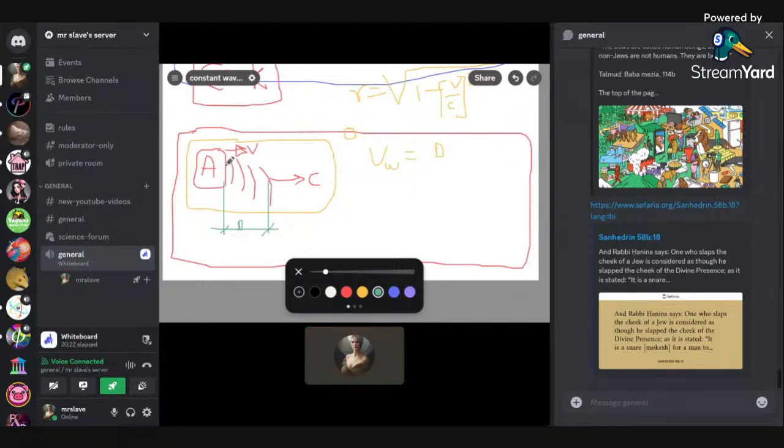Anyway, let's talk about our point of view, and then maybe we can switch the frame of reference to A. From our point of view, this wave has traveled distance d relative to the bathtub over time t relative to the bathtub. The velocity of the wave, now we at the bathtub, we know this is c.